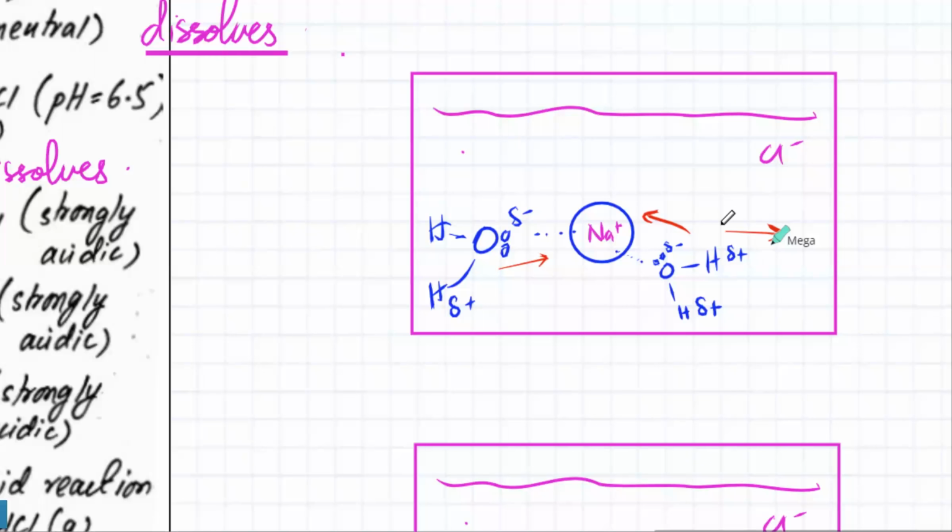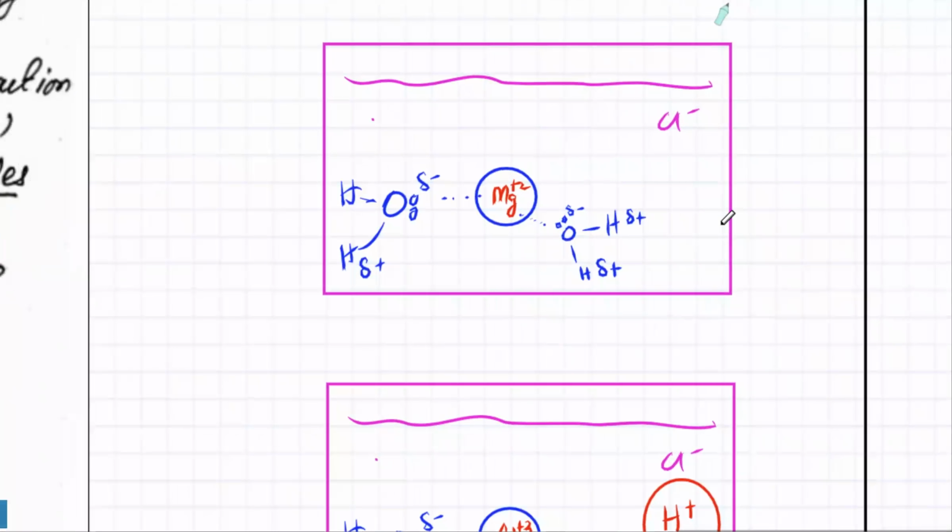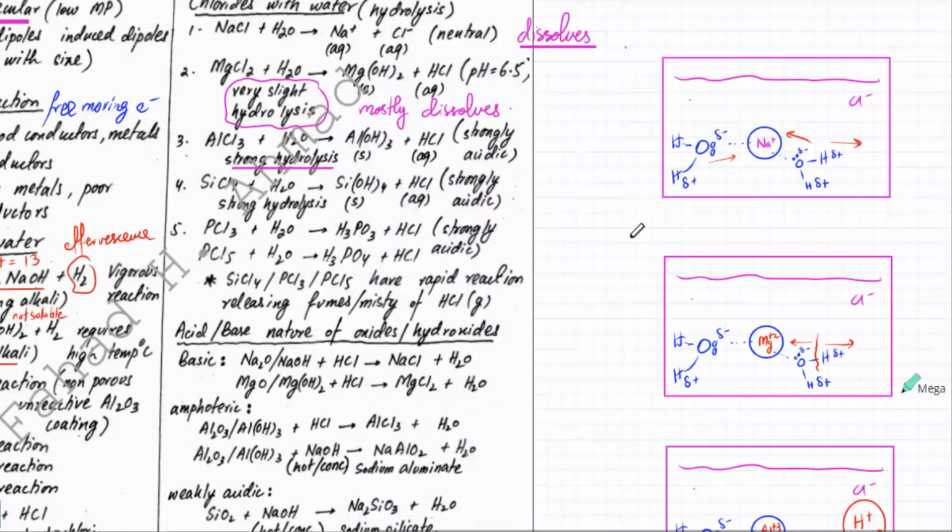Yes, sir. This one is the middle one. Mg is +2, so Mg+2 will only very slightly do that. Mg+2 has a higher charge, so sometimes the H will get repelled and the O will get attracted. So sometimes the water molecule will get ionized, but there's going to be a very slight hydrolysis. That means most of the time this is not going to happen. Like in 1,000 molecules, some of them might get ionized, not all of them. So it's going to be a very weak hydrolysis. So these are the equations over here.